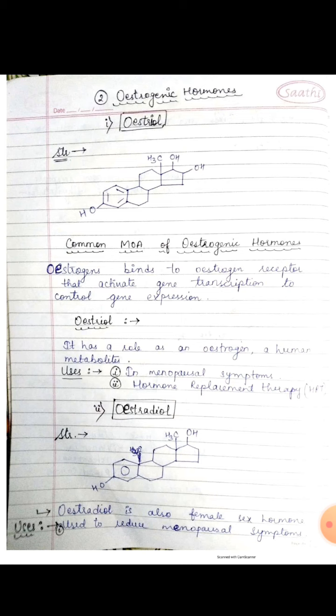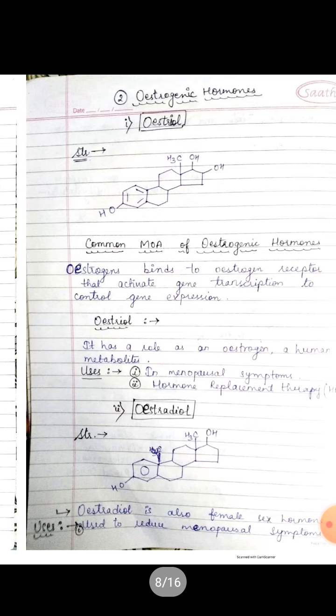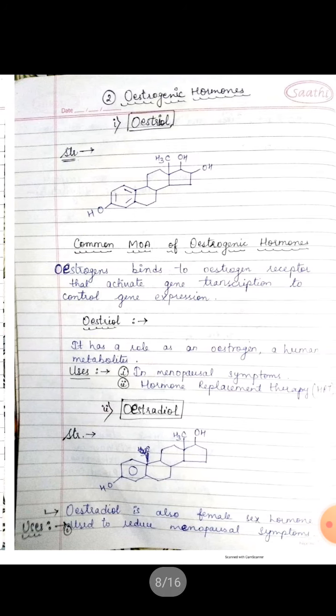These are about the estrogen and progesterone, and these drugs have some adverse effects also, like nausea, breast tenderness, and cancers, etc. So now come to the structure and use of the drugs.